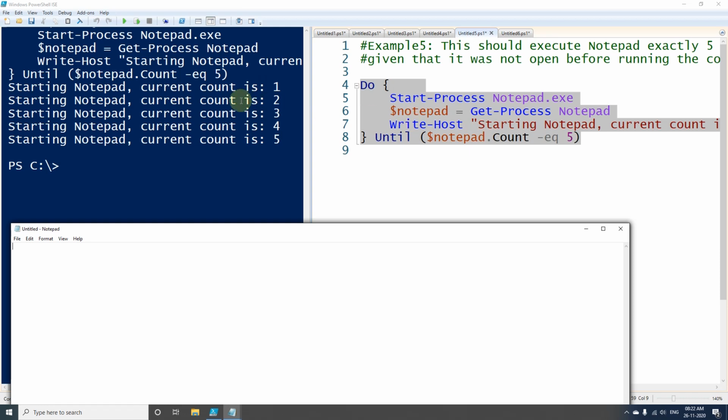Second time also it checked the condition and count is less than 5. So again it executed third time, fourth time, and fifth time the condition got satisfied, so the loop got broken. So this is how we have used do until loop while opening 5 instances of notepad.